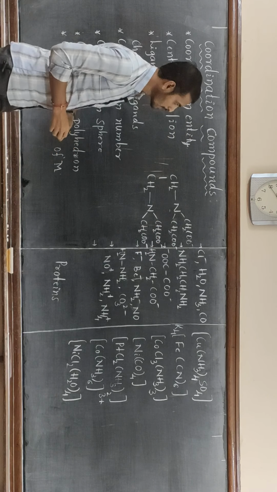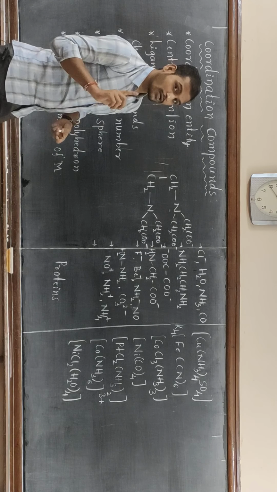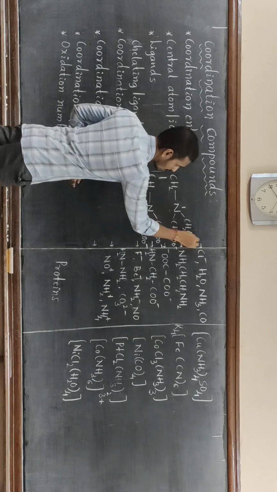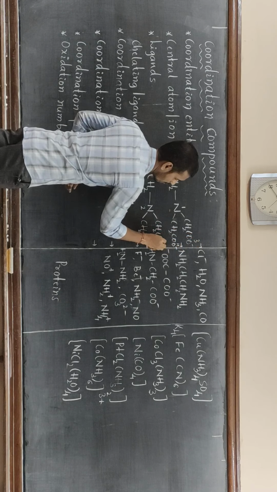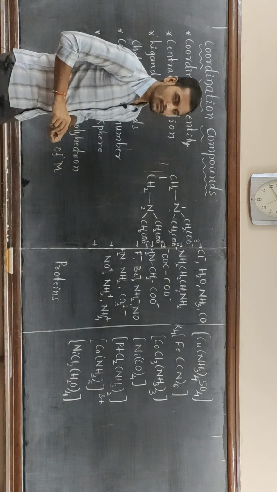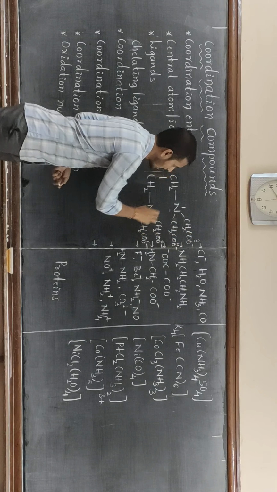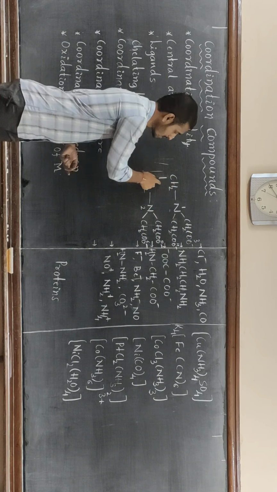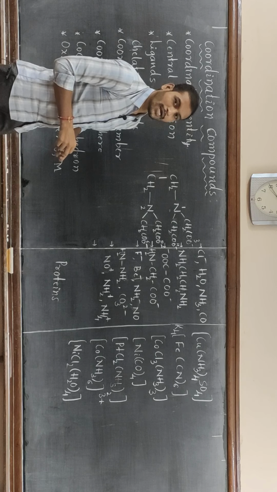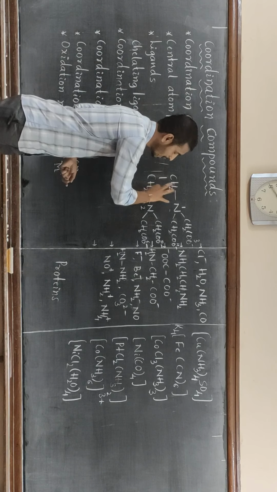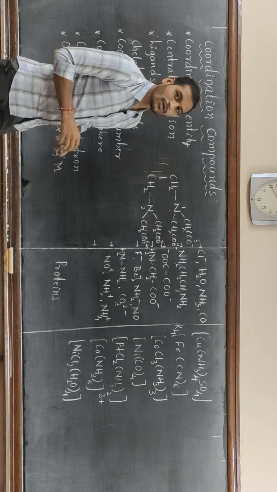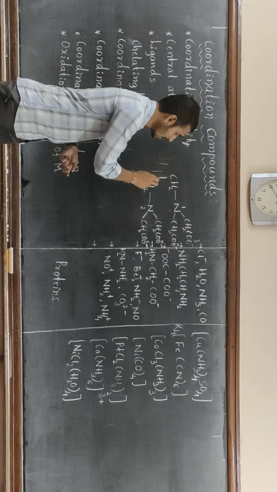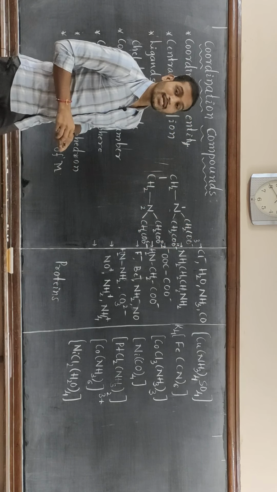In this molecule we can find six donor sites or donor atoms: two nitrogen atoms and four oxygen atoms. Totally six donor atoms are present in EDTA. It ligates to the central metal atom or ion simultaneously with the six donor atoms, and hence EDTA is called a hexadentate ligand.